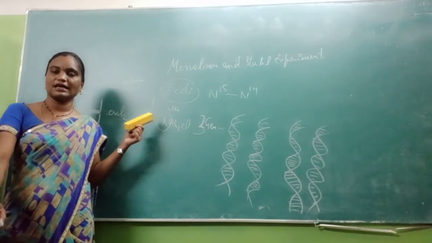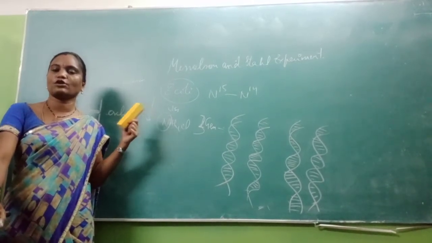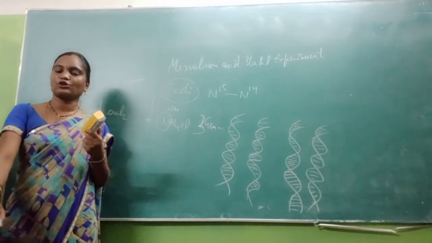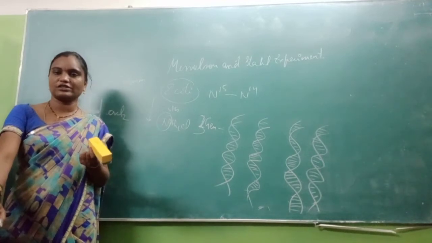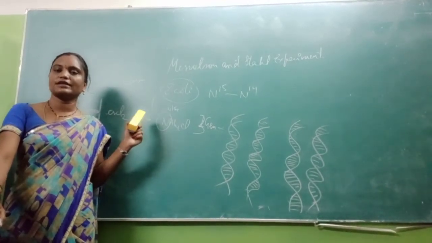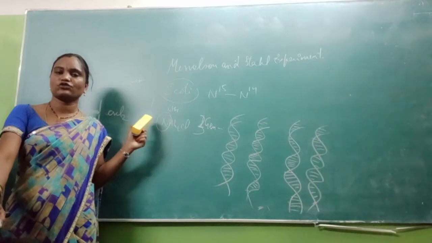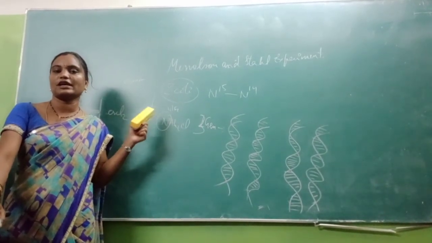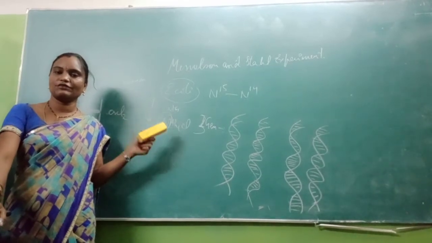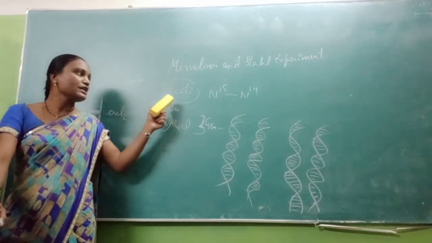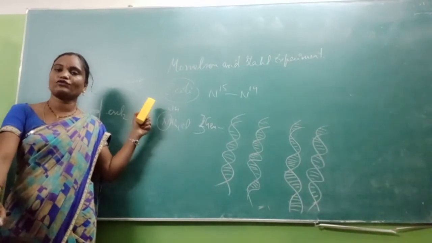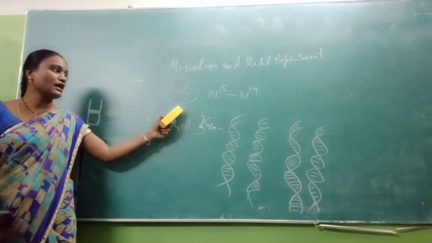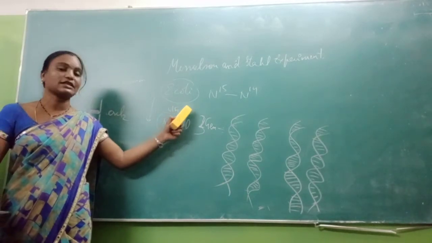In the Meselson and Stahl experiment, they first took E. coli, and as you all know, this E. coli takes about 20 minutes for its next generation to come on. So this E. coli is grown in a media containing NH4Cl, where the nitrogen is the N15 heavy isotope. Now this N15 heavy isotope-containing media is left for the E. coli to grow.